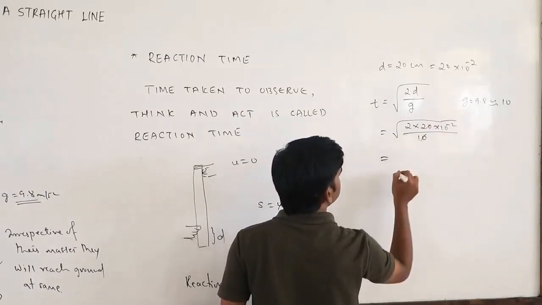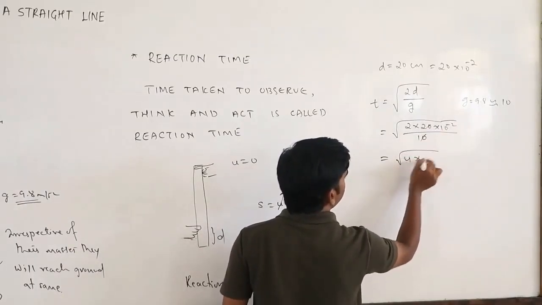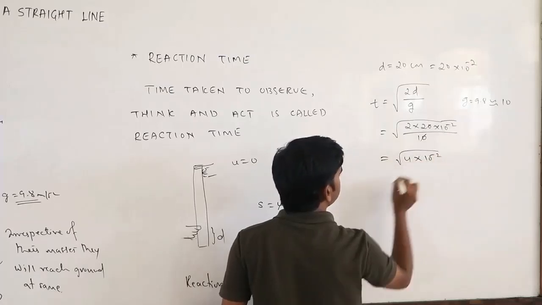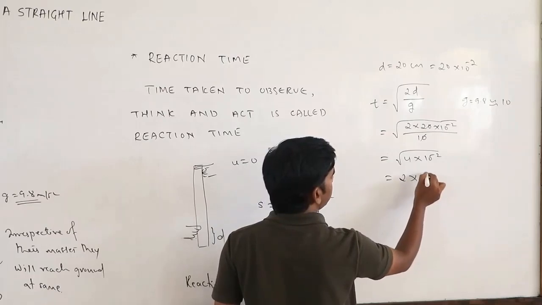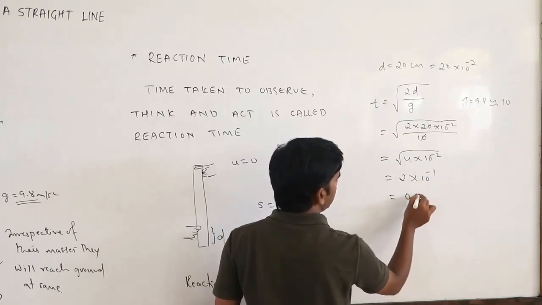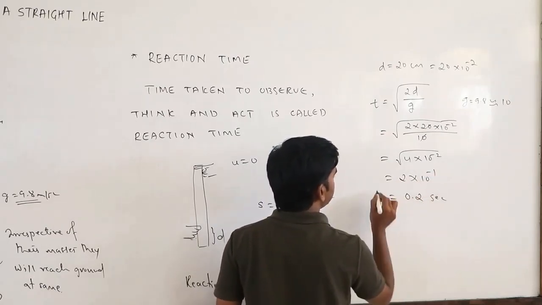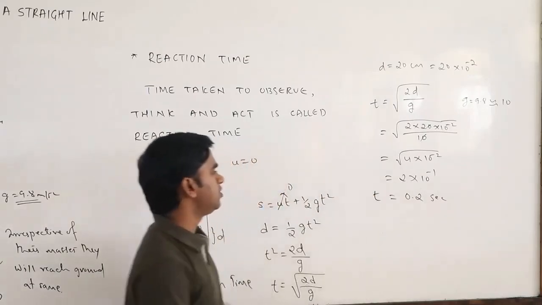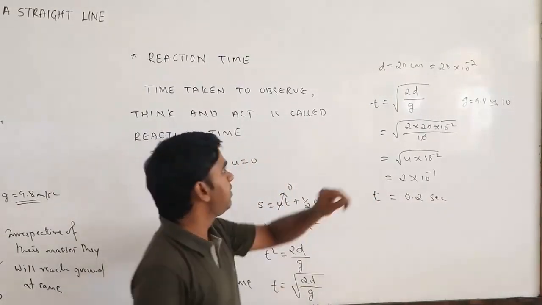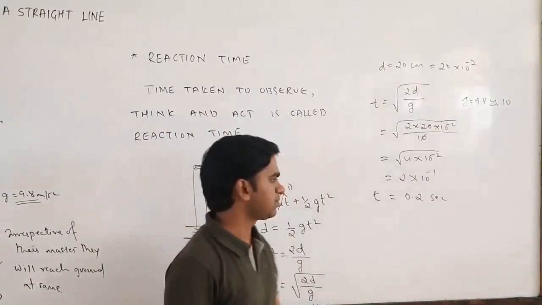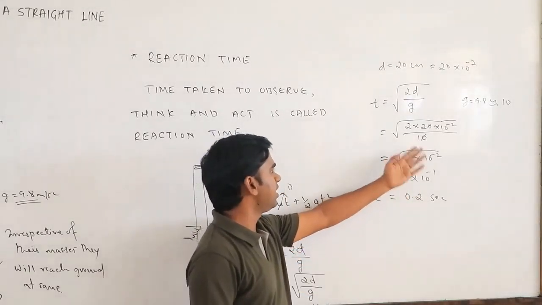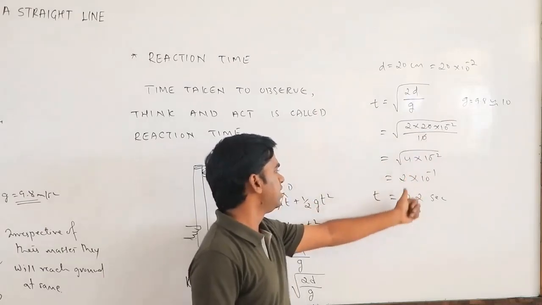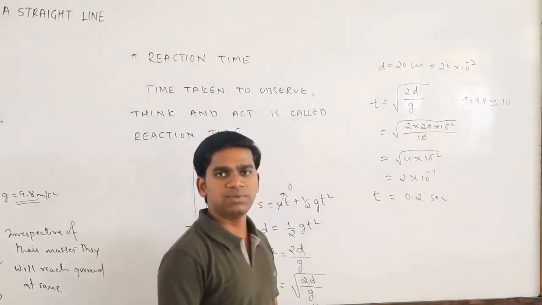So this 0 will get cancelled. So 4 into 10 to the power minus 2. Root of 4 is 2. Root of 10 to the power minus 2 is 10 to the power minus 1. So 0.2 second. So the reaction time is 0.2 second if it travels 20 centimeters. If it travels 10 centimeters, the 10 will get cancelled, so root 2 into 10 to the power minus 1 will be your answer.